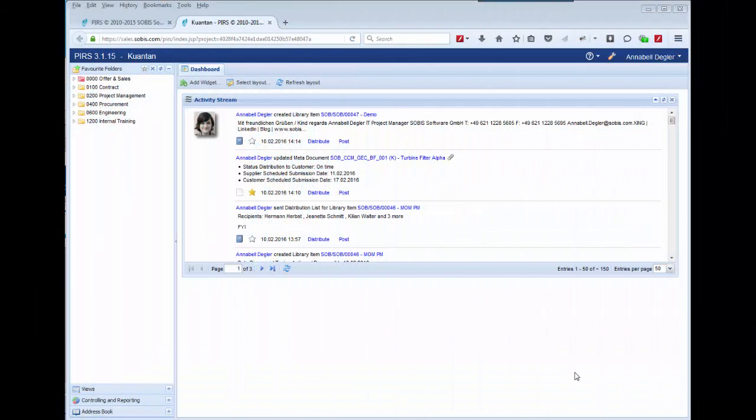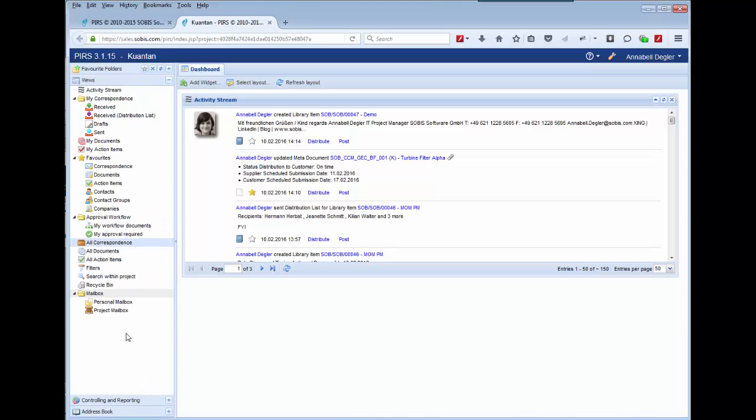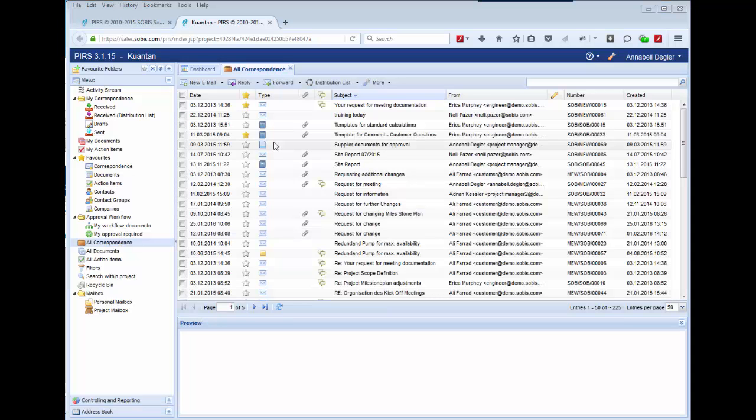Filters are available in all grids regardless if you're currently working within a folder or view. For our demonstration today, we will use the view All Correspondence. You can filter each column individually in order to narrow down your search.